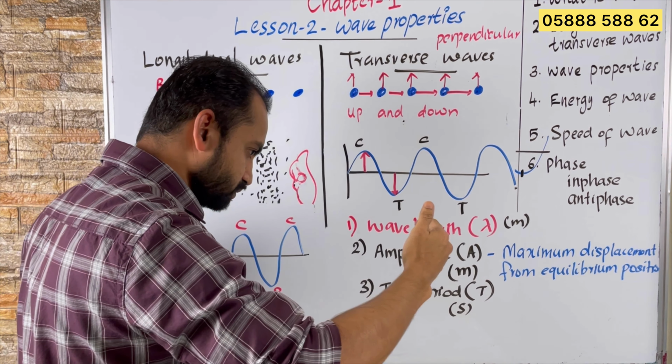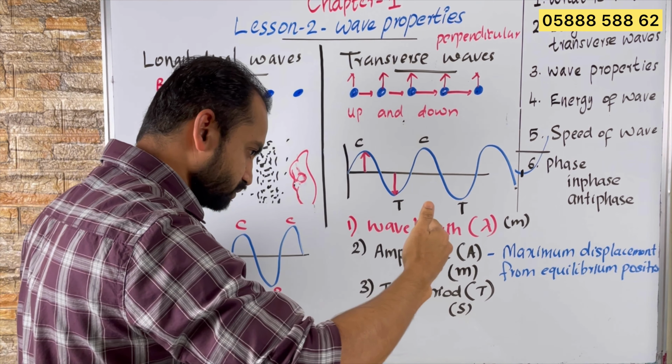So the time taken to complete one vibration, or time taken to complete one cycle of the variation. What is the meaning of one cycle? One cycle is one crest and one trough. That is called one cycle. One cycle consists of one crest and one trough, or one compression and one rarefaction. So time period is time taken to complete one wave or one cycle of the wave.